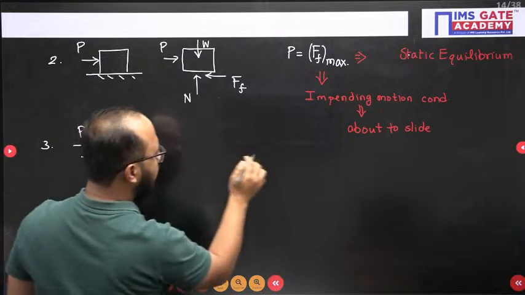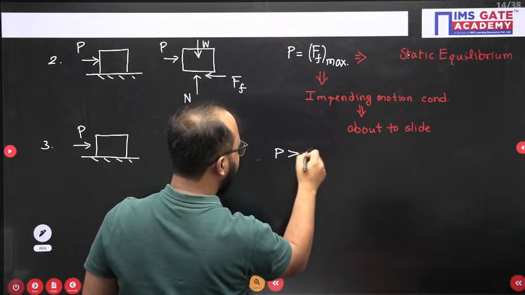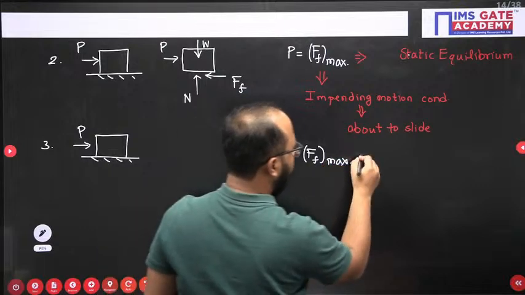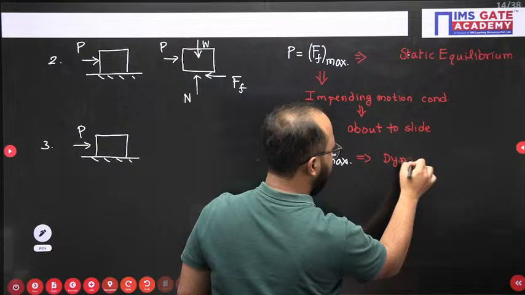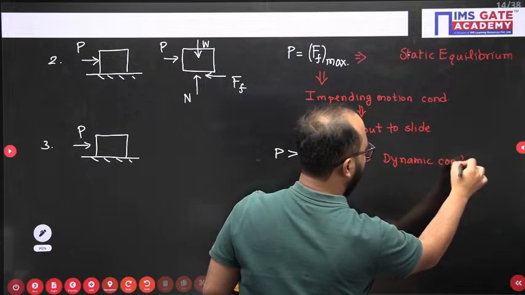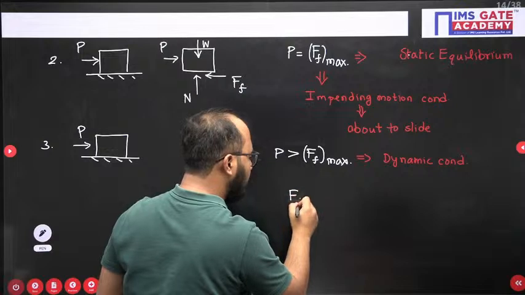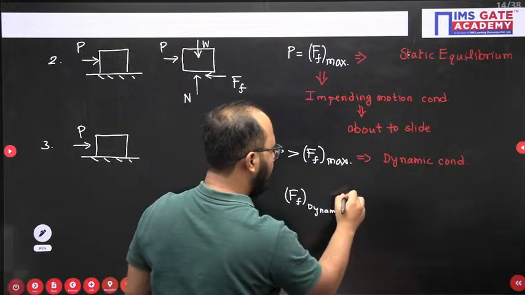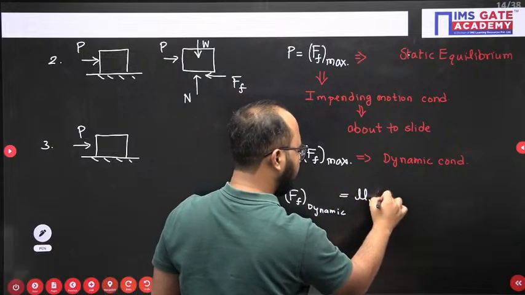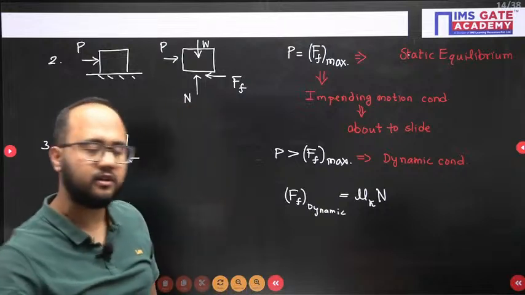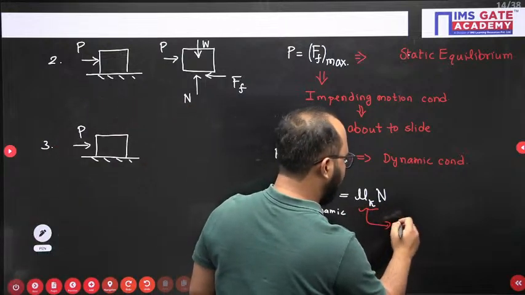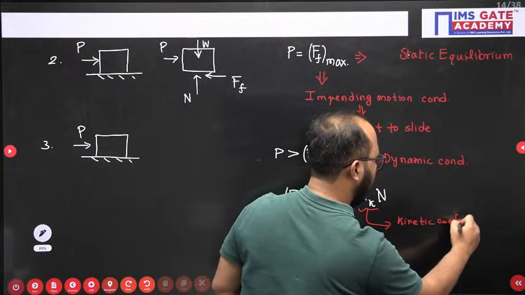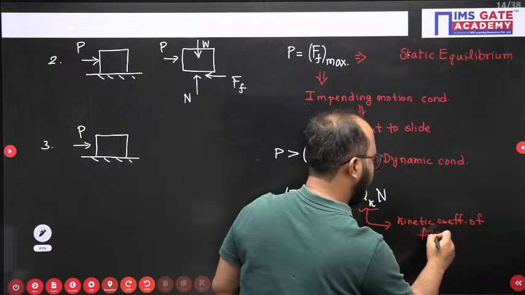again the same free body diagram we will have. If P is greater than the maximum value of friction force, what will happen? The body is under dynamic condition. And in this case, friction force is actually the dynamic friction force, and for dynamic friction force we will have mu K into N. Mu K is the kinetic coefficient of friction. We will not be using the static coefficient of friction. This is the kinetic coefficient of friction.